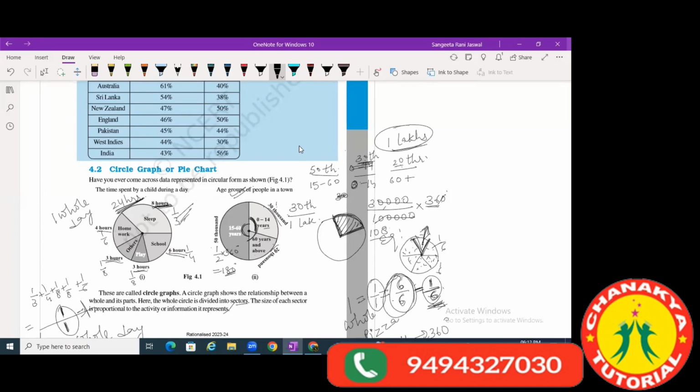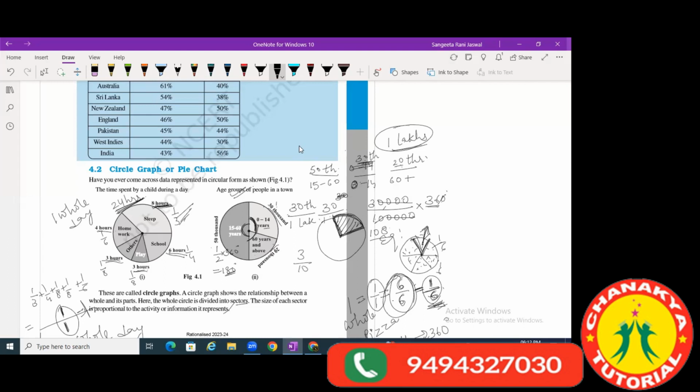With 30,000 and 1 lakh, it should be 360 only. Why are we not getting it? Out of 1 lakh total people, if I'm taking 30,000, then I have taken one fraction out of it. Now the fraction is 3 by 10.